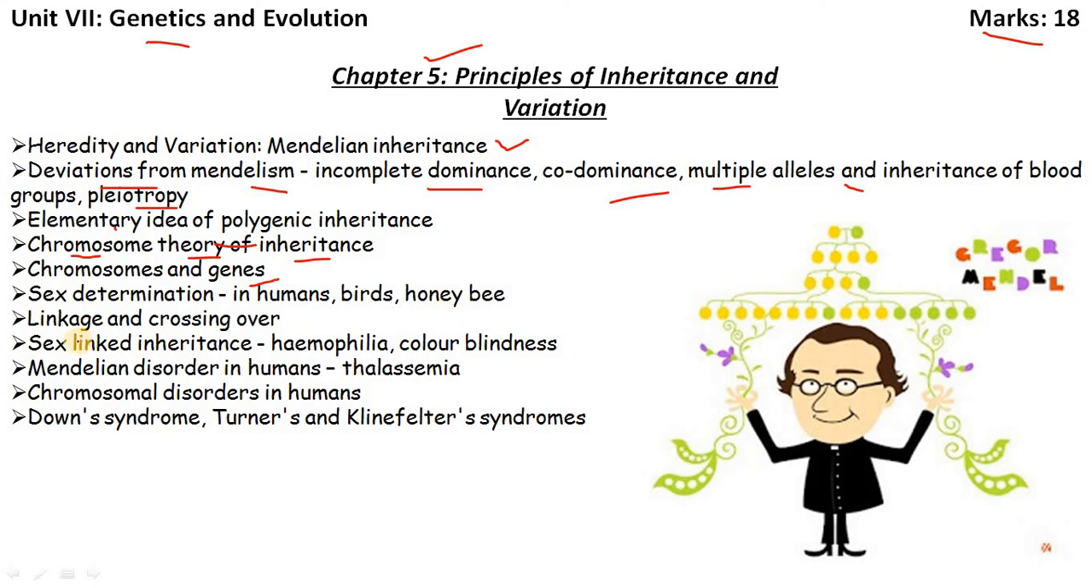humans, birds and honeybee, linkage and crossing over, sex-linked inheritance, hemophilia, color blindness, etc., Mendelian disorders in humans, thalassemia, chromosomal disorders in humans, Down syndrome, Turner syndrome and Klinefelter syndrome.